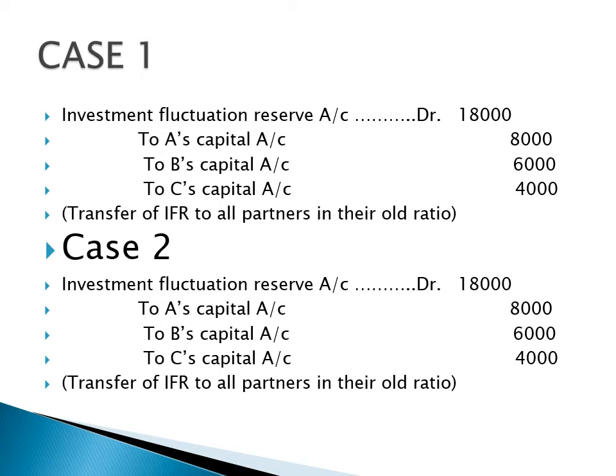Investment fluctuation reserve account debit to A's capital account, to B's capital account, to C's capital account. All the reserve of rupees 18,000 is transferred to all partners in their old profit sharing ratio, because there was no change. The market value was also 2 lakh and the cost is also 2 lakh.